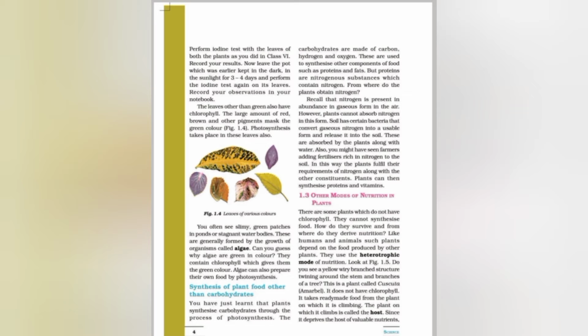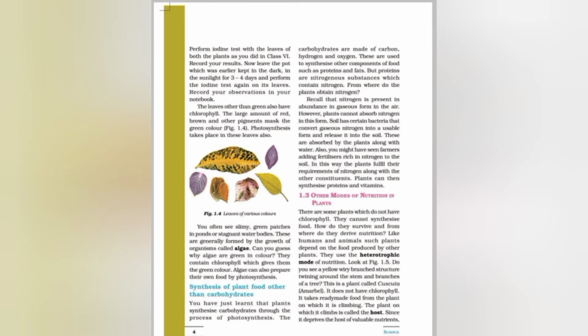Now we will study the other mode of nutrition in plants. We have studied the autotrophic mode of nutrition and the process of photosynthesis in detail. There are some plants which do not have chlorophyll. They cannot synthesize their food like humans and animals. Such non-green plants depend on the food produced by other green plants. So this is called the heterotrophic mode of nutrition.